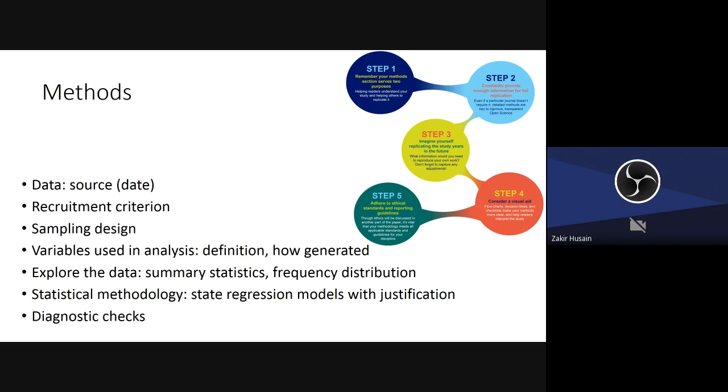Then explore the data: summary statistics, frequency, distribution. Have a look at it. Give the sample profile. But if it's a material and methods paper section, this should come in the findings section. This should be the first subsection in the findings. Because material and methods means you're discussing only the literature survey, the material that is already there, and the method, not data. You're not going to do any data analysis. But if it is a data and method section, then you should put in the sample profile over here.